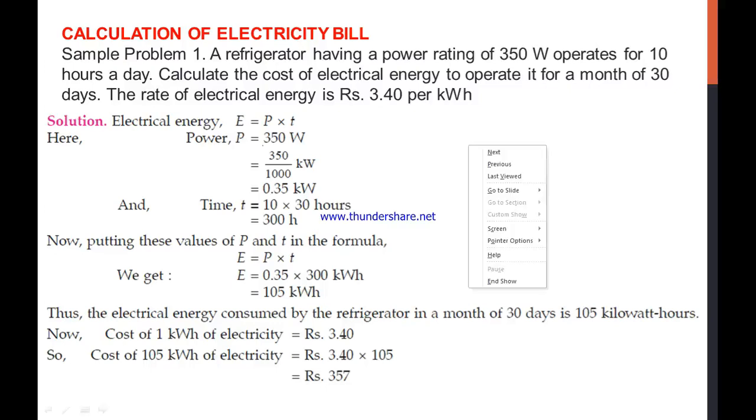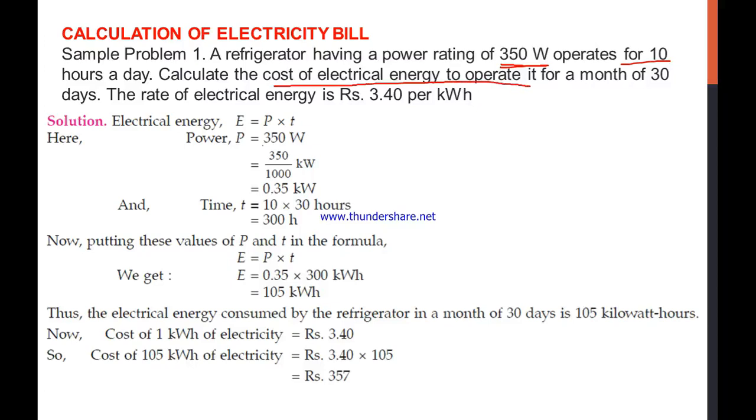A refrigerator having a power rating of 350 watt that operates for 10 hours a day. So this is the rating of your refrigerator, that is 350 watt, and you are operating it for 10 hours a day. Calculate the cost of electrical energy to operate it for a month of 30 days, and the rate of electrical energy is 3.4 rupees per kilowatt hour.